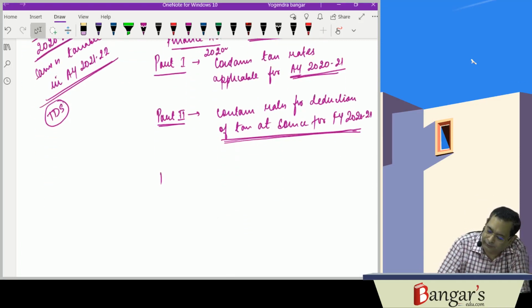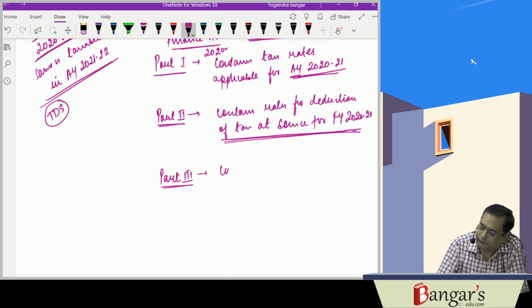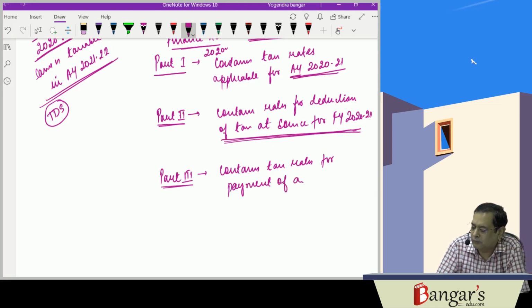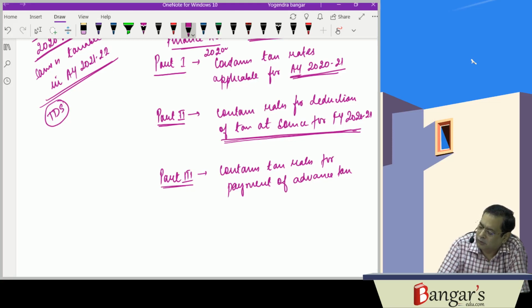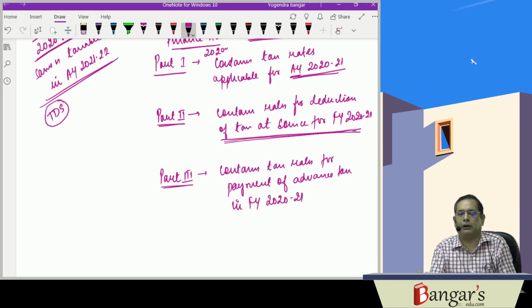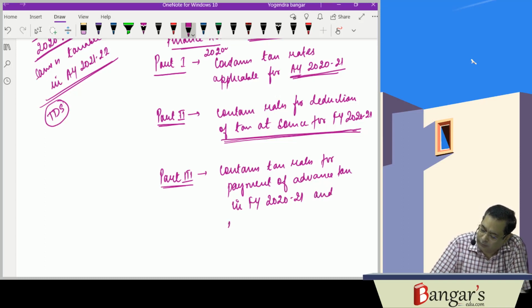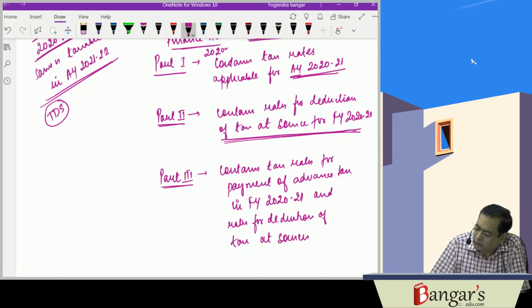Then Part 3. What does Part 3 contain? The tax rates for payment of advance tax in financial year 2021, and rates for deduction of tax at source on salaries for financial year 2021.